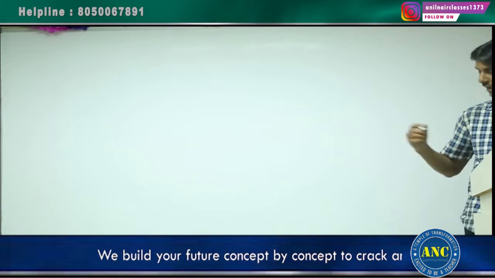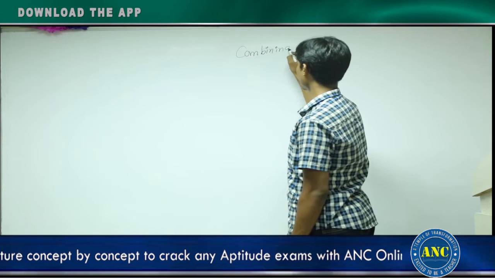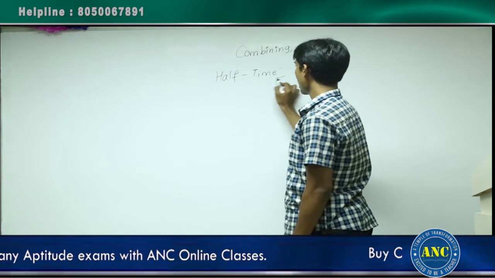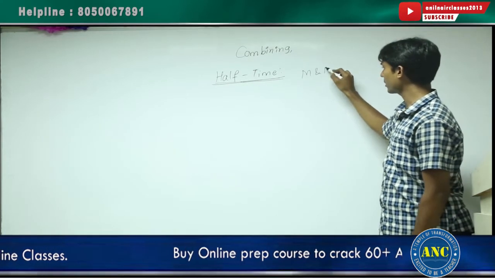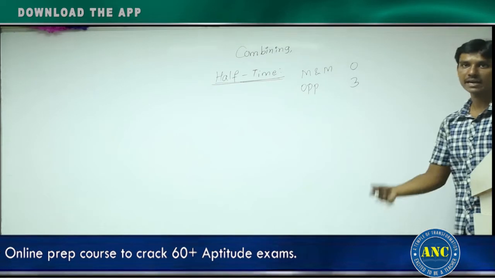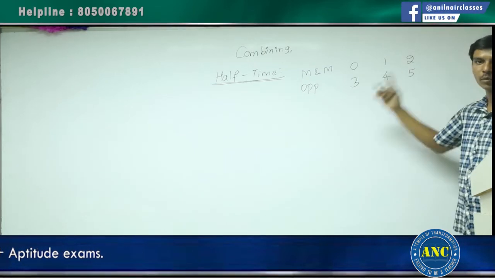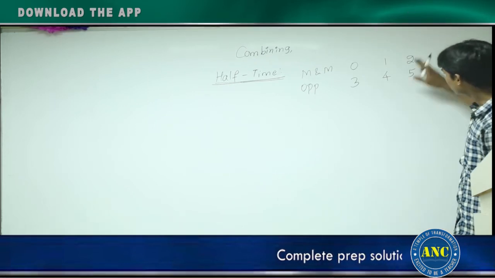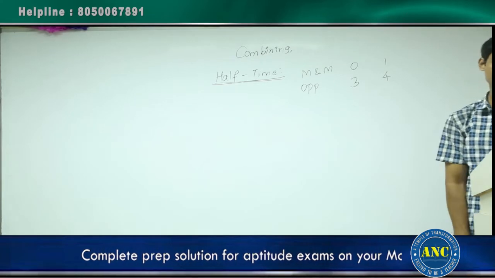Now combining both the statements. First, if I consider the half-time situation, the difference was 3 goals. If I call this Mahindra and Mahindra club and the opponent, the difference was 3 goals. It can be 0-3 or 1-4 or 2-5, or any other possibility. But the statement says opponent scored 4 goals in the match. That means these cases are ruled out. These are the only 2 possibilities.